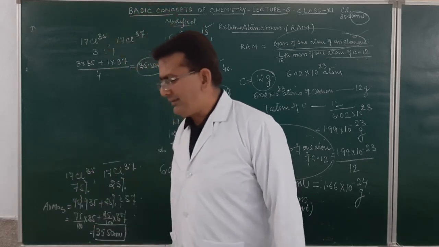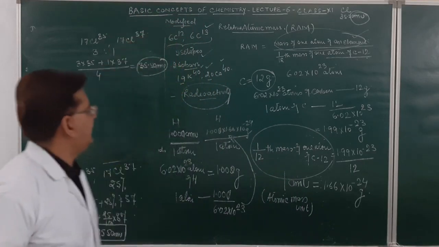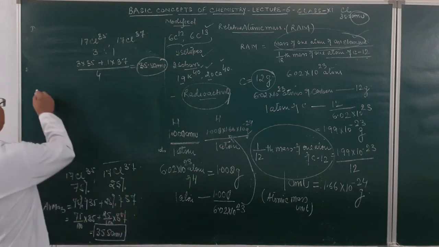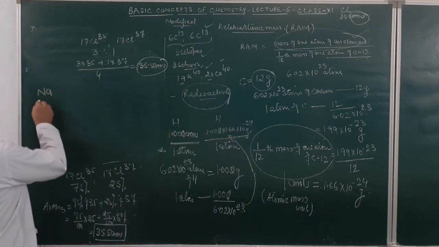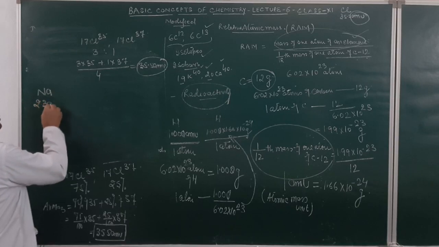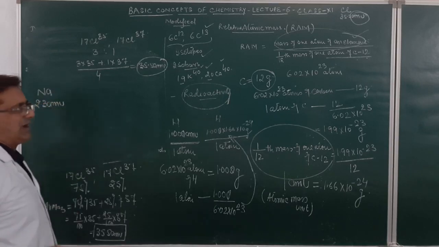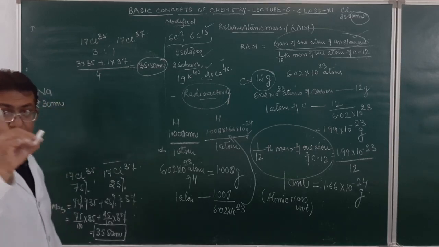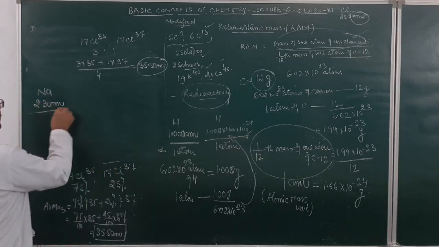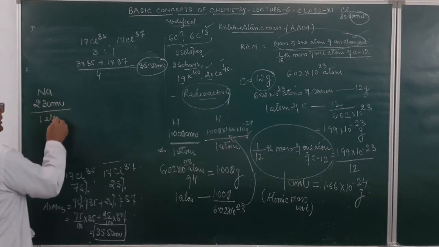Fine. Now just look over here. If I say the mass of sodium is 23 AMU, it is the mass of how many atoms of sodium? One. Mass of one atom of sodium will be 23 AMU.